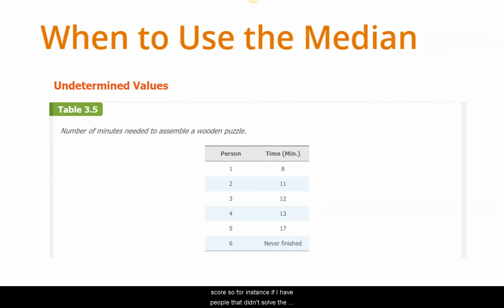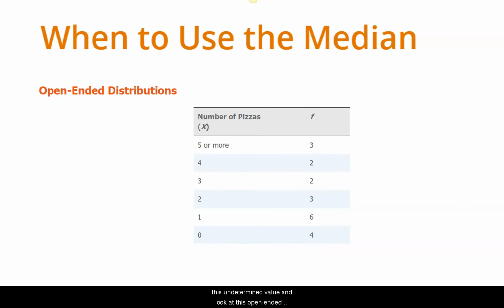So, for instance, if I have people that didn't solve a puzzle, can I ascertain the median number of minutes? Yes. I couldn't calculate a mean here, but I could calculate the median number of minutes, the number that bifurcates this distribution, since I have this undetermined value. And look at this open-ended distribution. Let's say I asked a silly question. How many times a week do you order pizza?